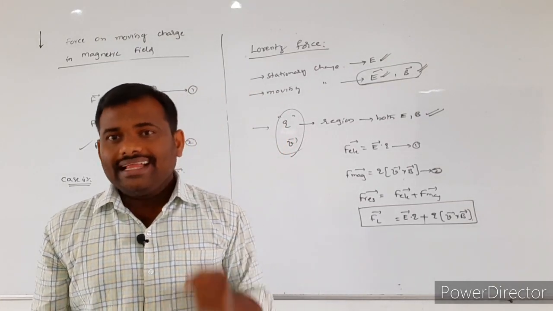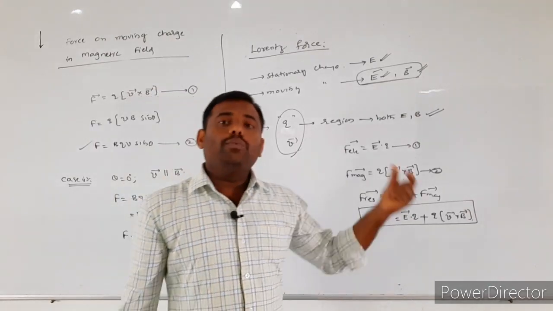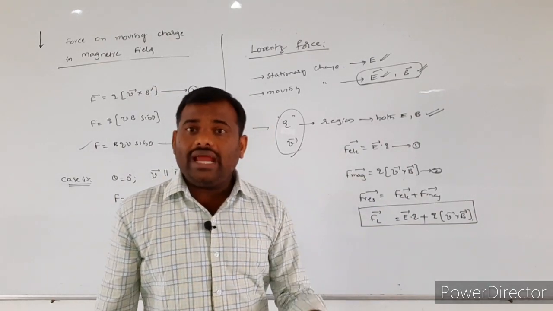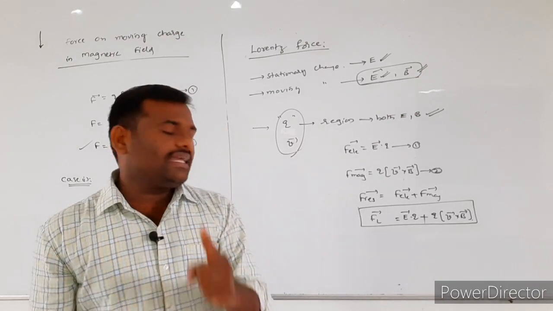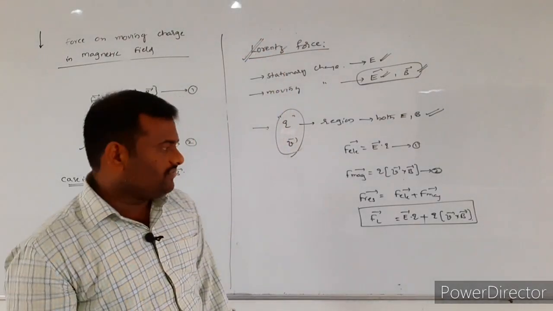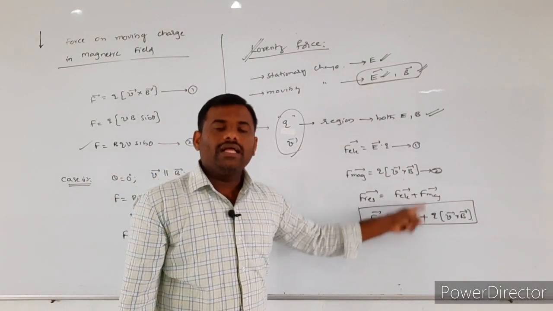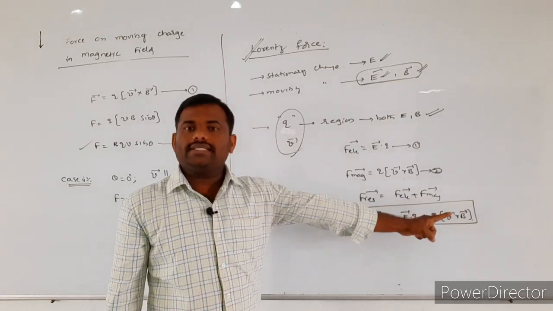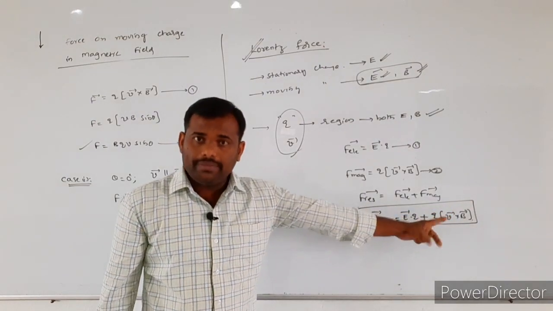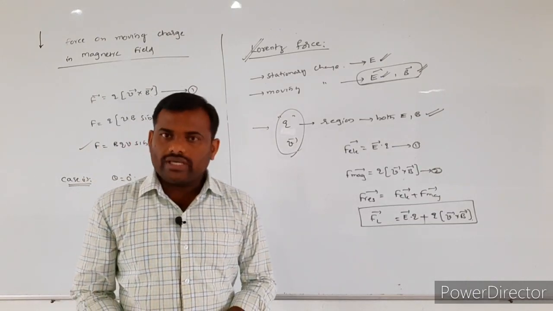The Lorentz force is the resultant of both the forces, by the electric field as well as the magnetic field. The Lorentz force formula is F equal to E bar into Q plus Q into V bar cross B bar. So this is the expression for the Lorentz force. Okay, thank you.